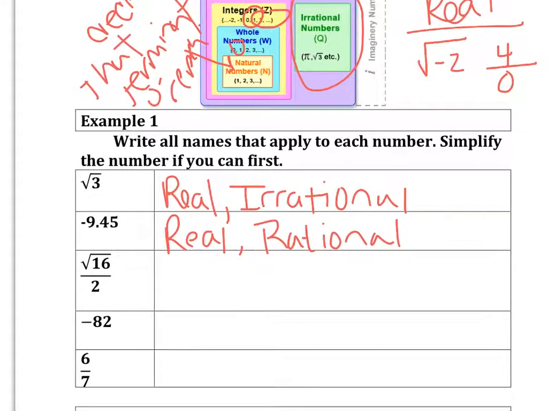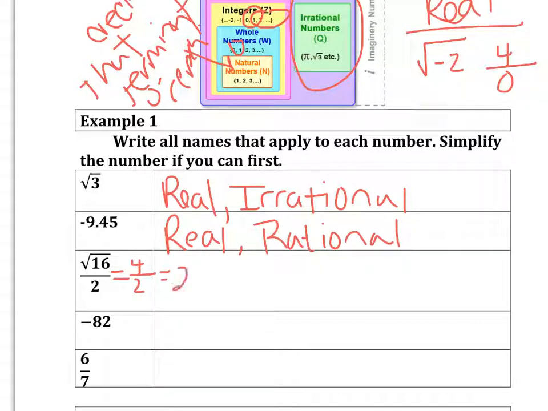Okay, next we see the square root of 16 over 2. Now that can be simplified. The square root of 16 is 4, and 4 divided by 2 is 2. So we're actually classifying the number 2. Well, that is certainly a real number.